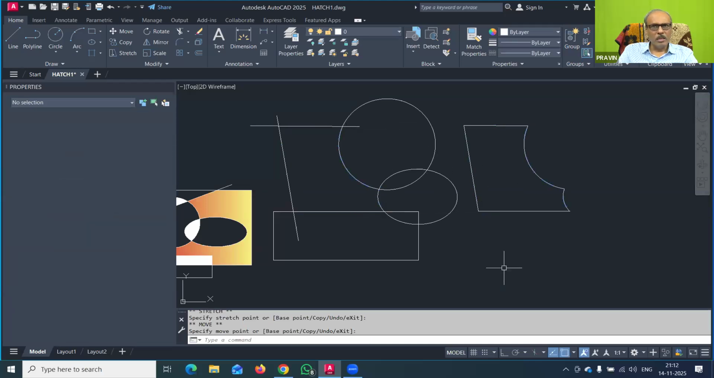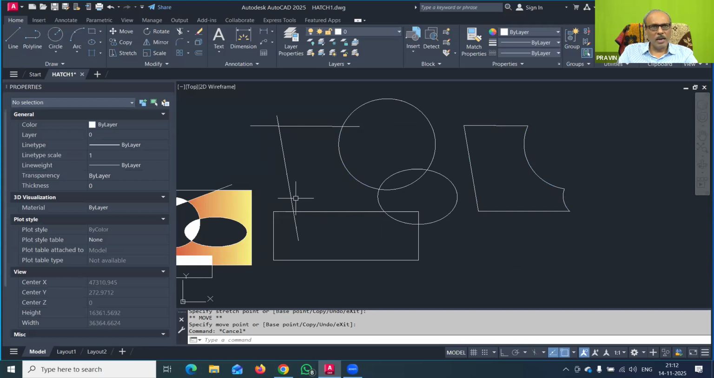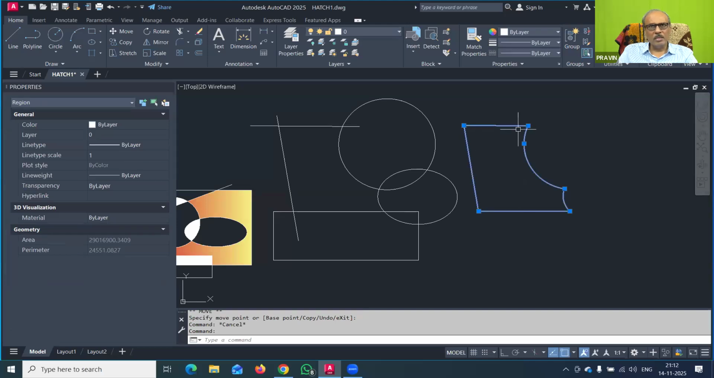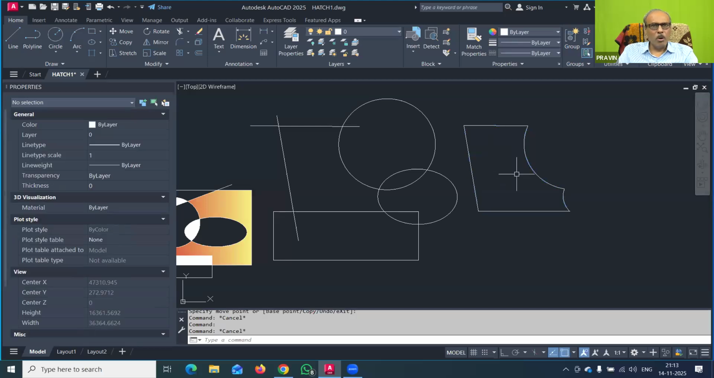So if there are many drawings overlapping with each other, and with the internal area you want to create this type of closed boundary, remember that this is a closed boundary. This is actually a region. You can note this down in the command line: this is a region. So this type of boundary you want to create, in such a case you can use this boundary command.